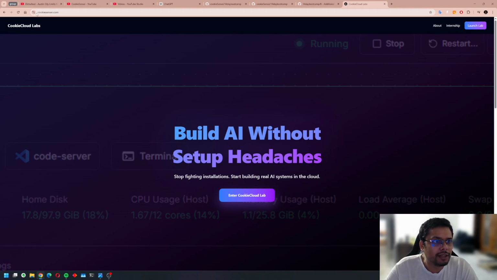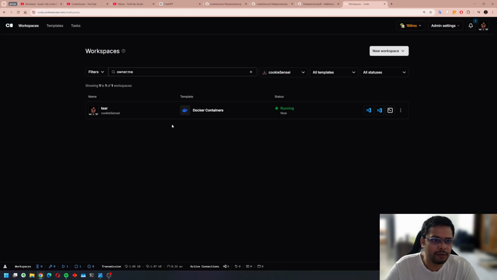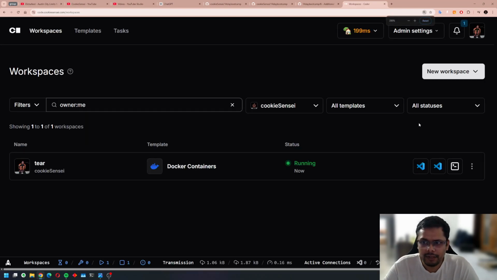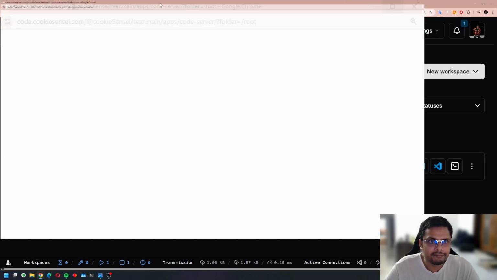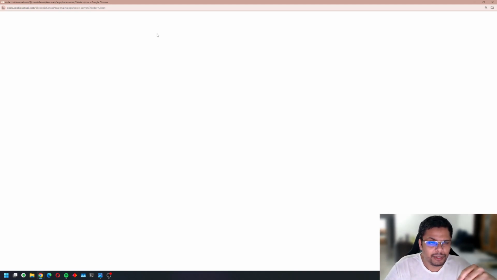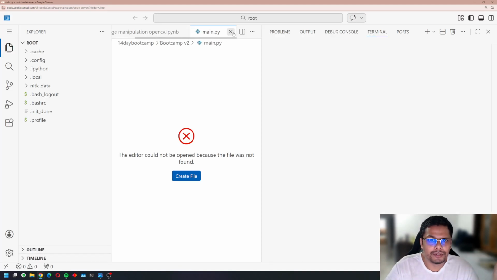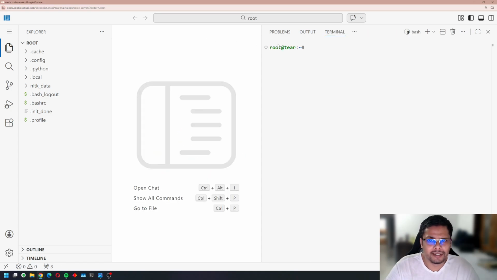You just need to go to this website called cookiesensei.com, enter the labs, and you will be greeted with this beautiful coder interface. Over in the middle, you would have an open code server button. You just click it and voila, the labs are open. You don't need to do anything at all to install Python or anything else. Just get started, as simple as that.